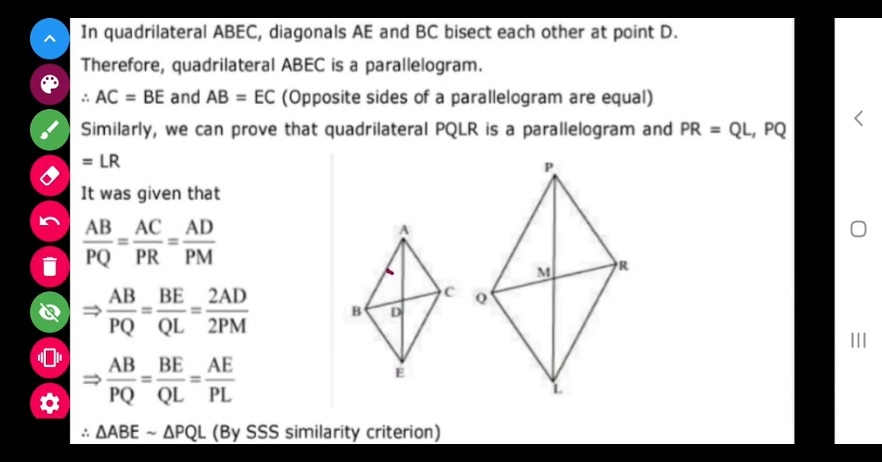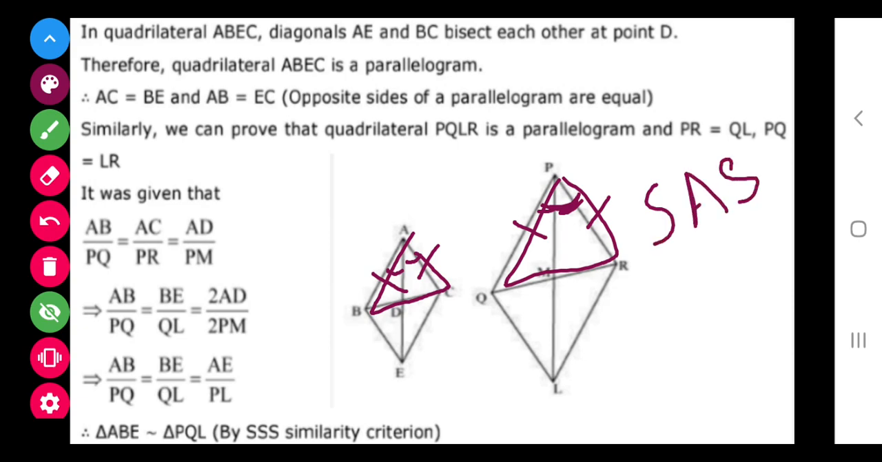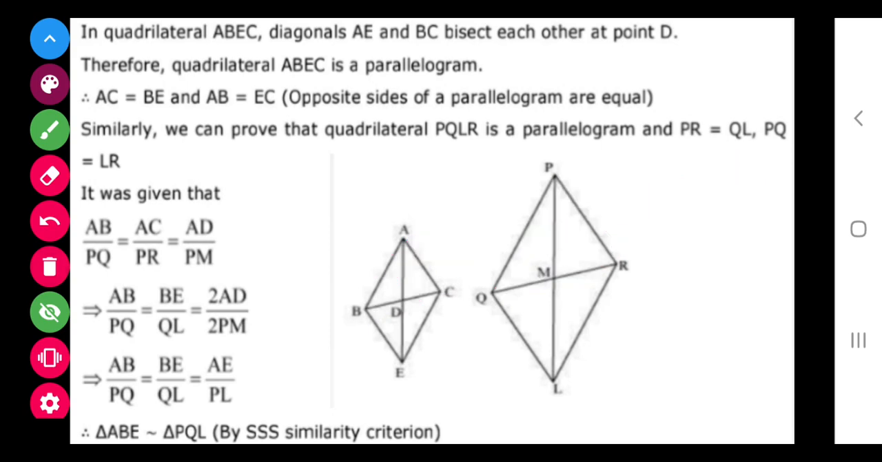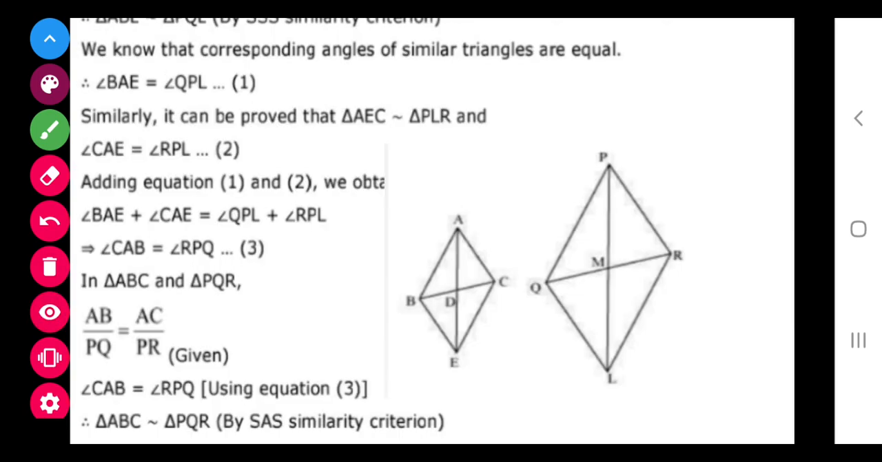Now from the first we have got this angle equal to this angle, from the second we have got this angle equal to this angle. Now if you take this triangle and this triangle, you can see that this upon this equals this upon this, and the included angle is equal. So by SAS, these two triangles are similar. Same, it has been done and finally it has been proved.